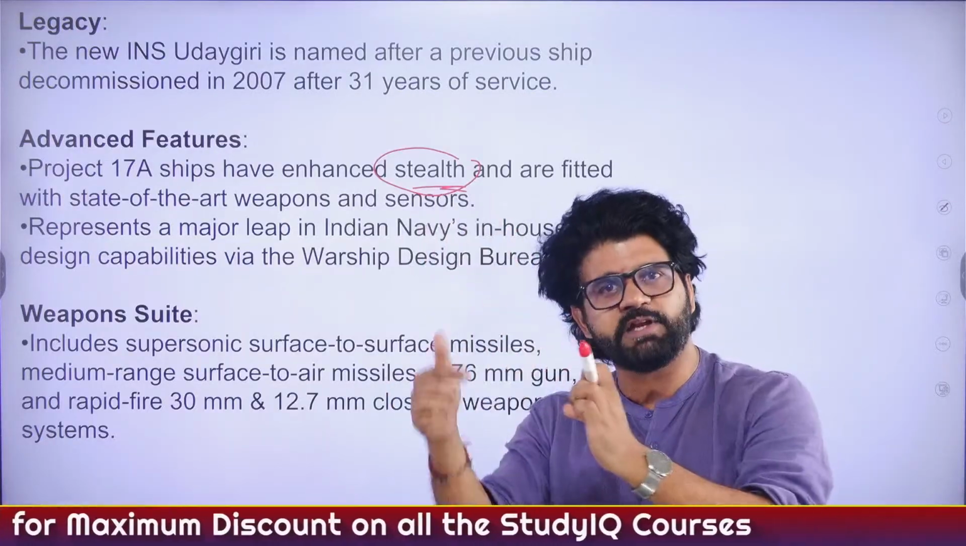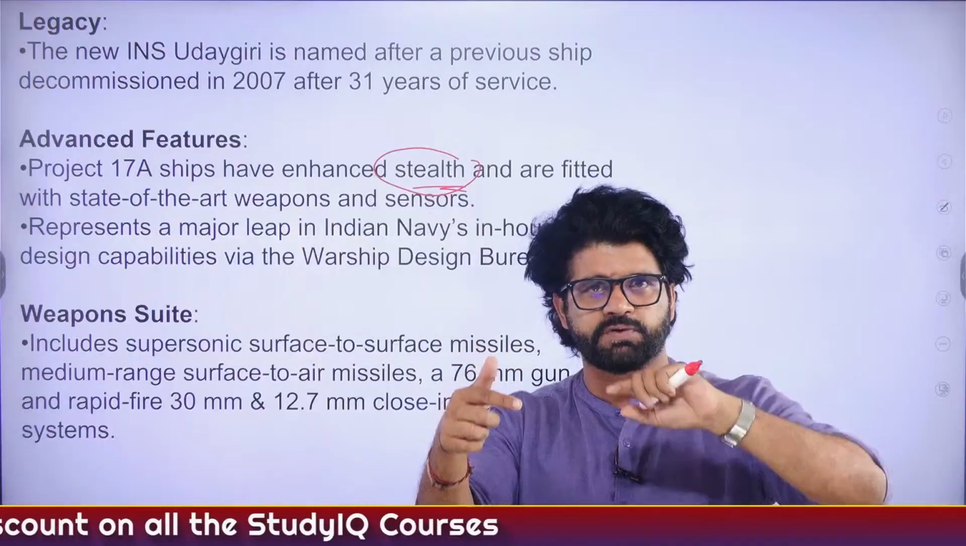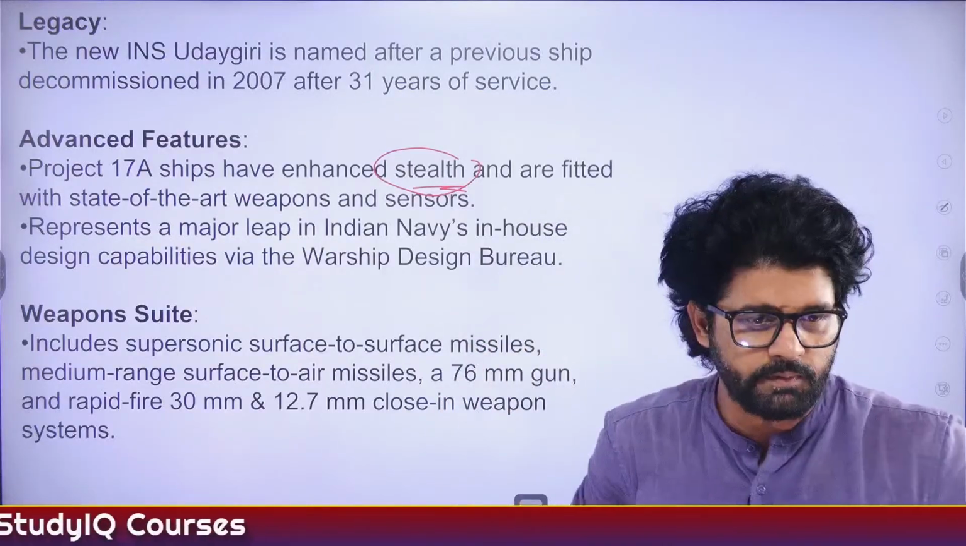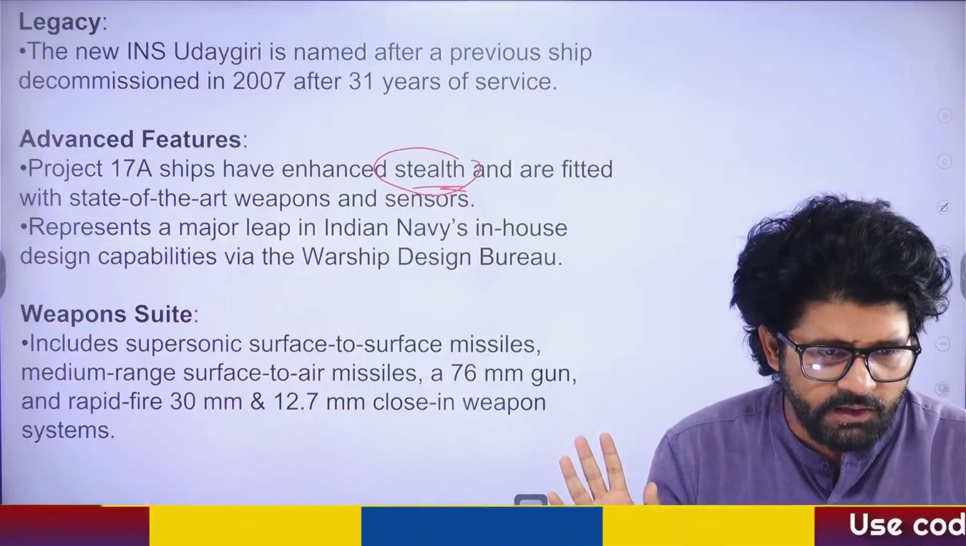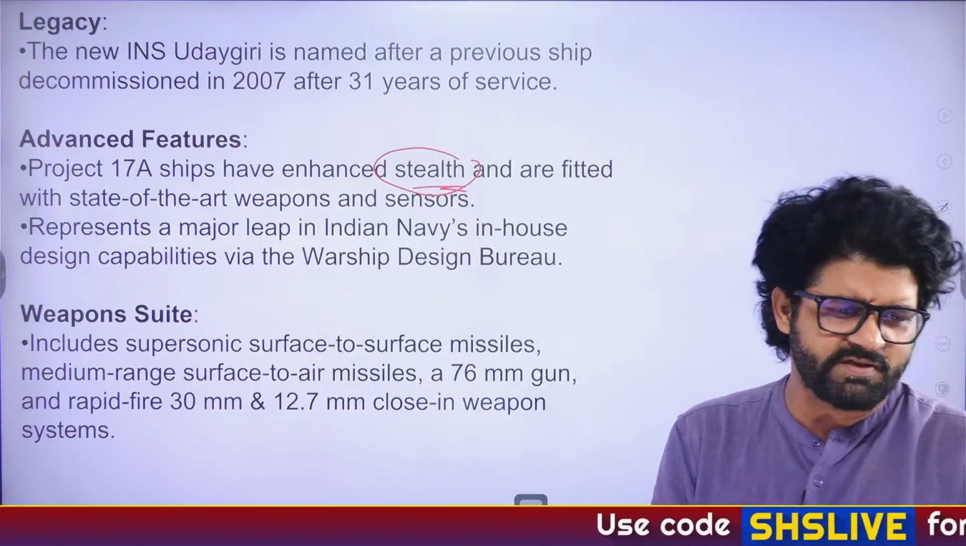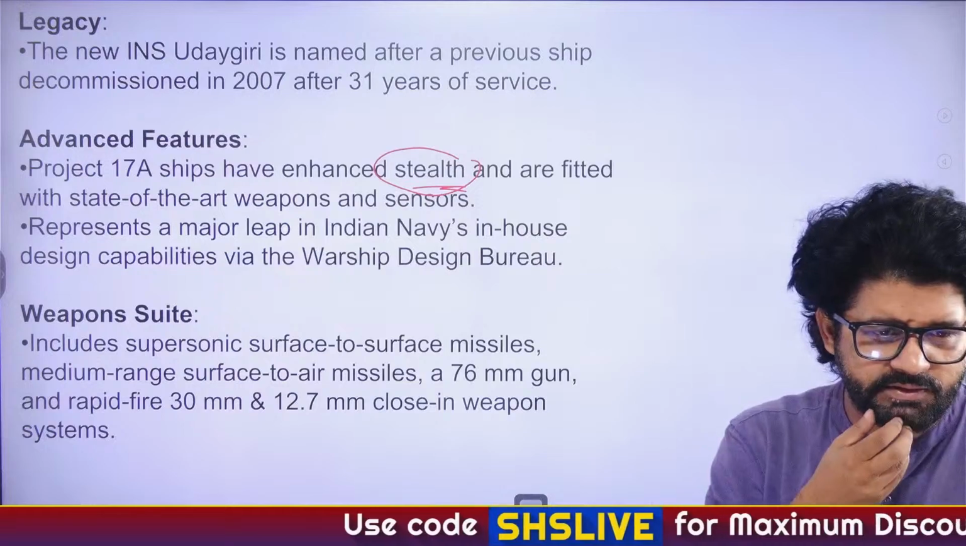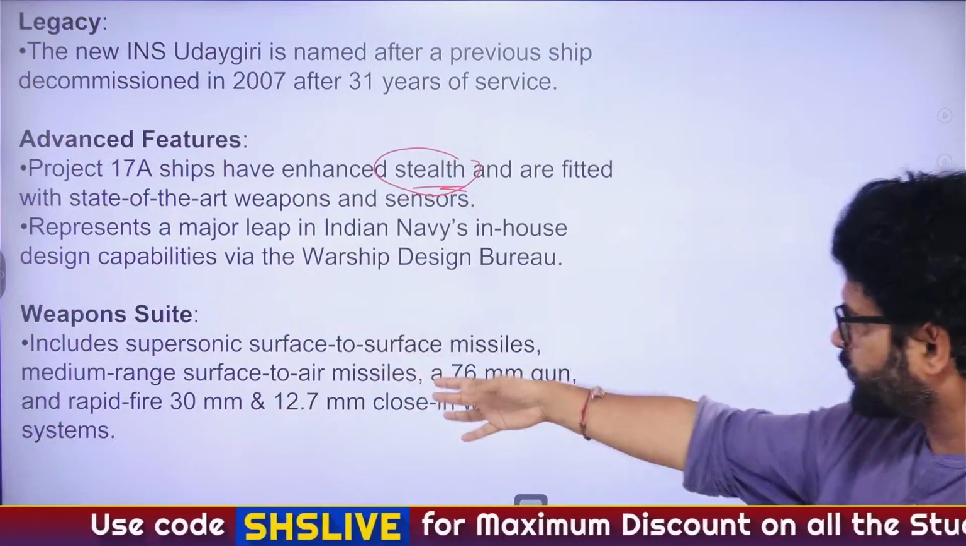You may have seen this word a lot. Stealth frigate, warship frigate and all those. Stealth means avoid, like we want to avoid detection. Russia is not very fond of code, exactly. Obviously, US is a part of it. I meant INS, okay. So focus here, and weapon suite includes supersonic.